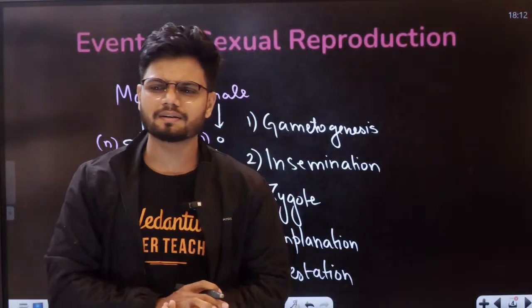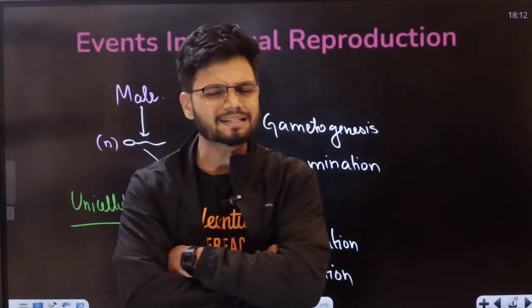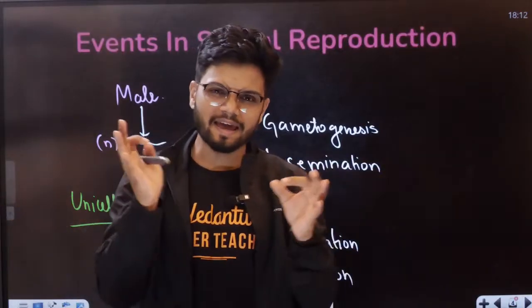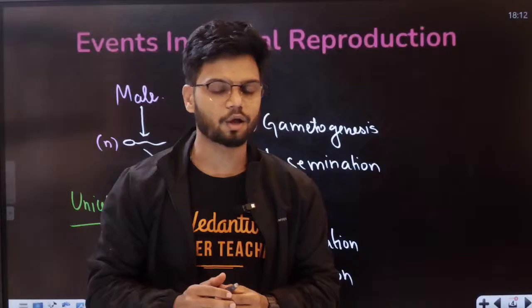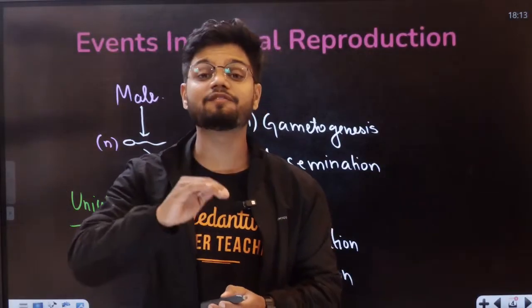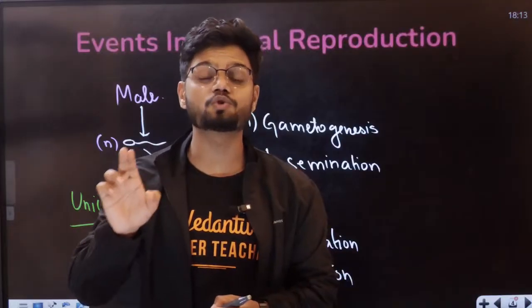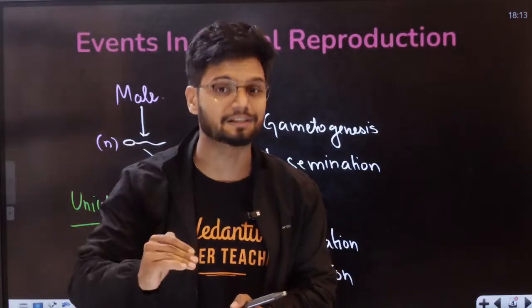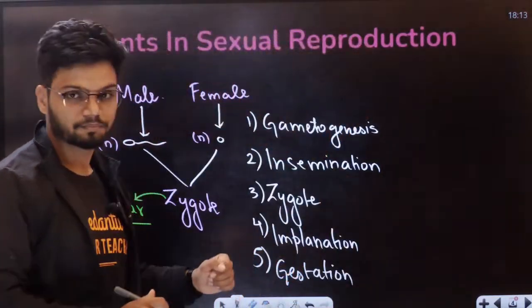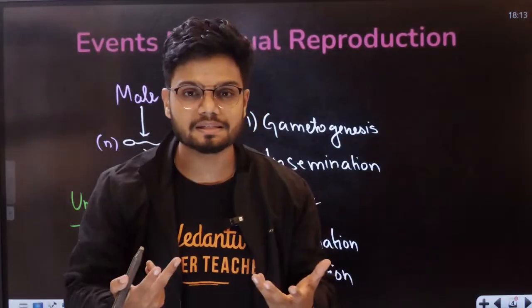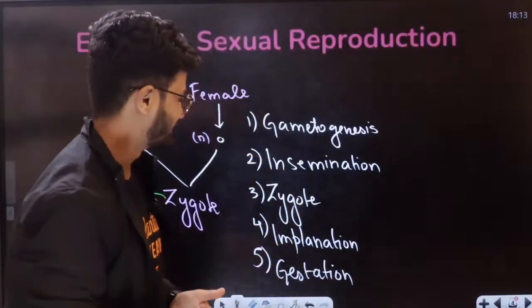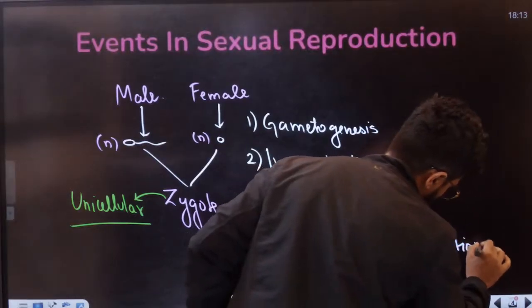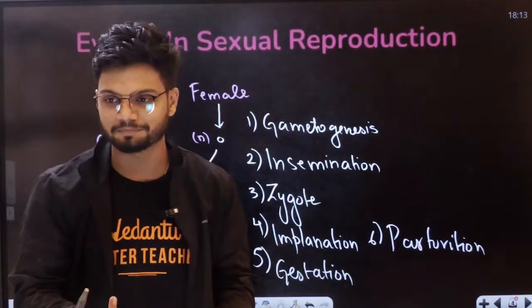Now, students, do you think this gestation period is the same in all organisms? Like, let's say an elephant, dog, cat. Do you think every single organism has 9 months itself? Obviously not. In the case of animals, it varies. In the case of an elephant, it can be almost a year, 12 months sometimes. In the case of cats and dogs, it is much less. So, students, that is called gestation. After gestation, after 9 months, there is parturition, that is the childbirth, students.